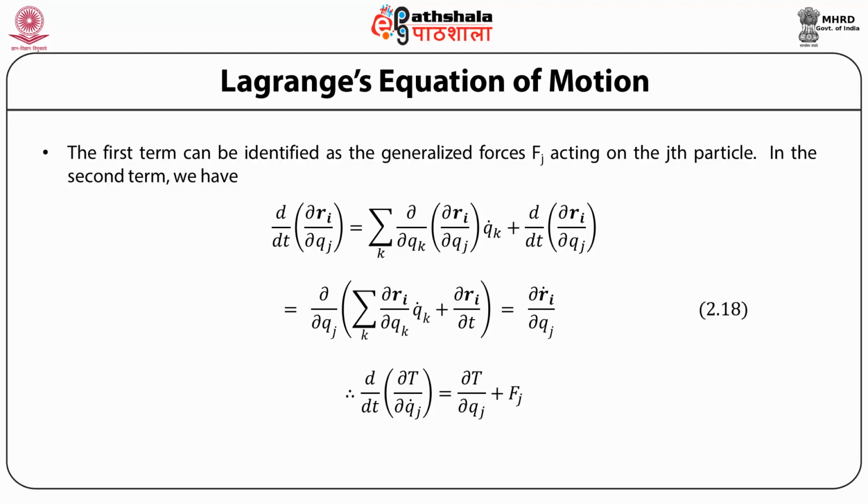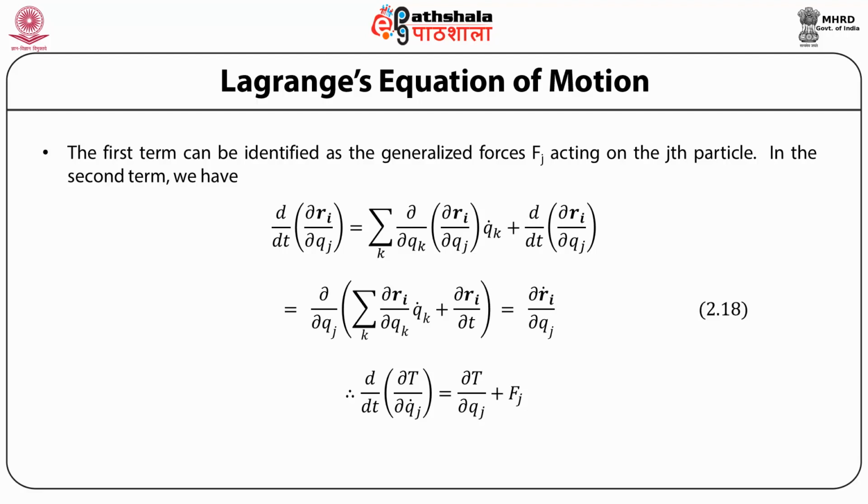So d/dt of dRi by dqj can be written as the partial derivative with respect to qk of dRi by dqj times qk dot, plus the total derivative with respect to time of dRi by dqj, which becomes a partial derivative with respect to qj of the sum of two terms, namely sigma over k dRi by dqk qk dot plus dRi by dt, which then is equal to dRi dot by dqj.